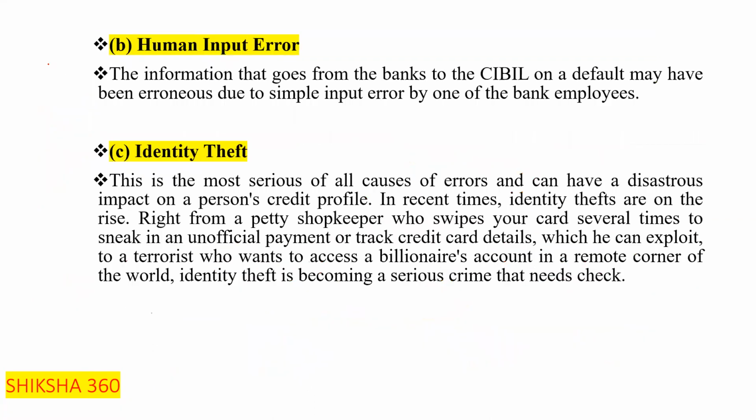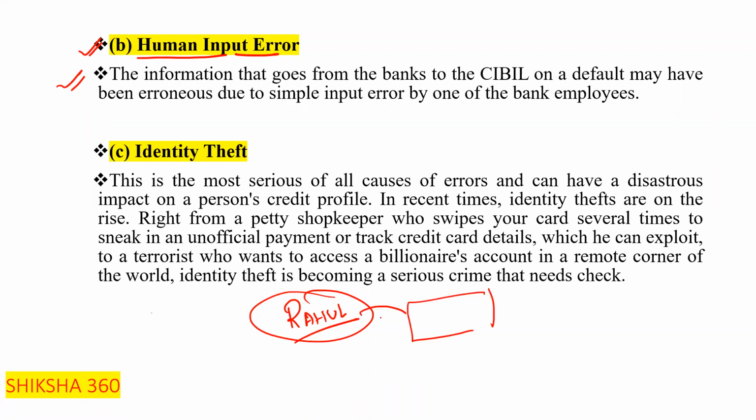Second one here is the human input error, clear. Sometimes we will put in the wrong details, clear. Like we can say that Rahul has taken a loan, and in the loan of Rahul we are putting the PAN card, but the PAN card we have put is of Raman, clear.